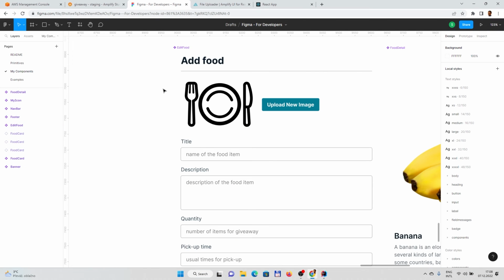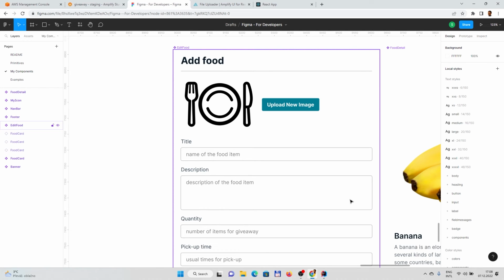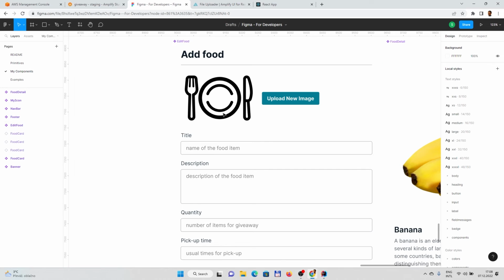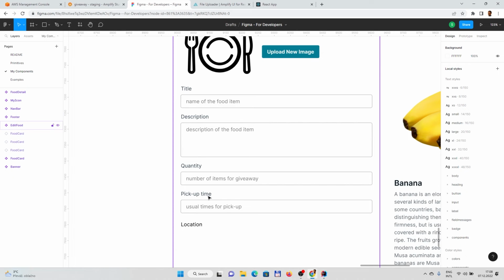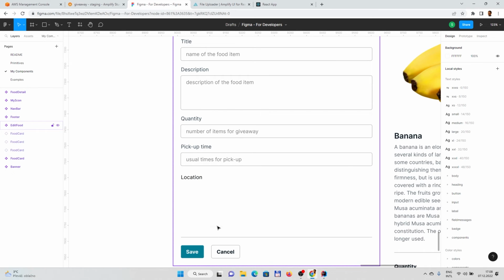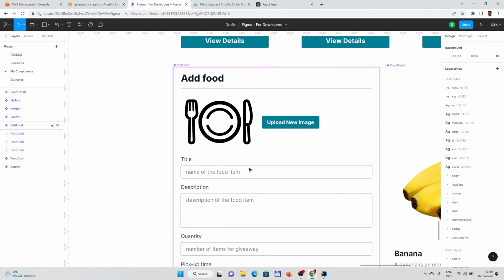So let me first show the changes which I did to the Figma design. Basically, as you see, some visual changes were made. I added a new image placeholder, so it looks a bit better. Maybe the button looks a bit better, maybe the font here, and so on. But at the end we have a button which will be used to upload a new image, and some fields like title, description, quantity, pickup time, and then later on location, buttons to save and cancel. Cancel will navigate us away from this page.